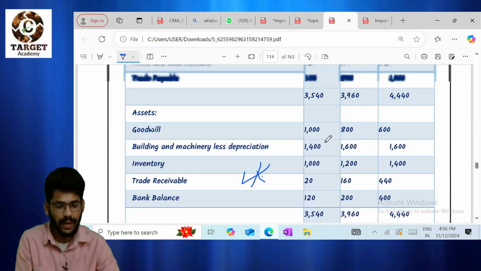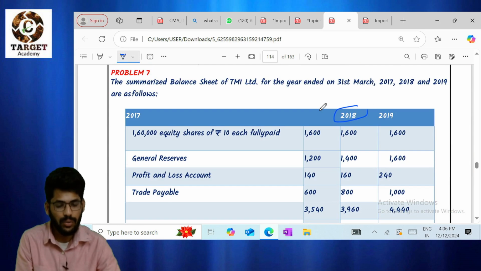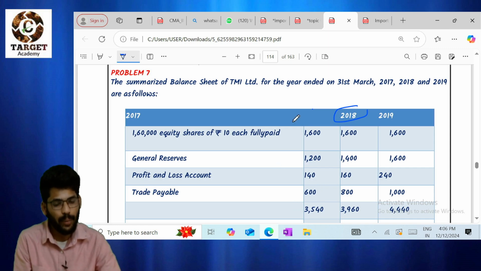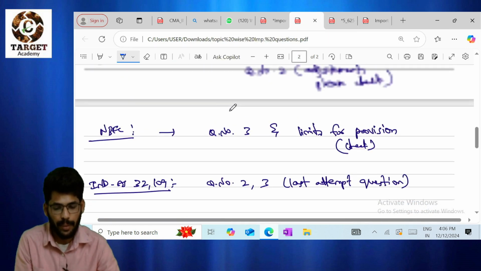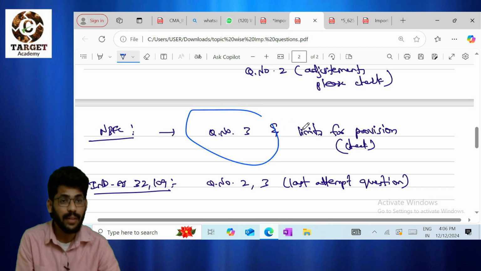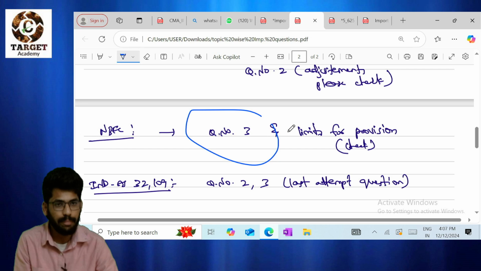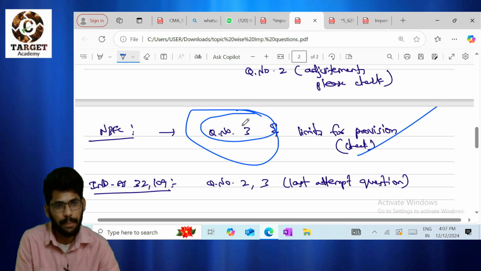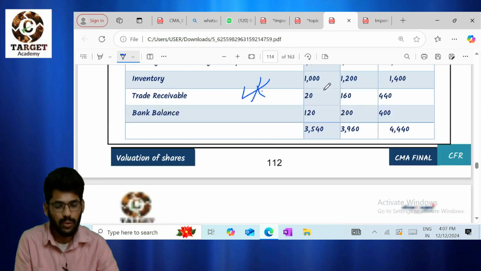In this we need to calculate 3 years of capital employed, right? The 17, 18, 19 values will be given, and you need to calculate the capital. That is very important for examination purposes. In NBFC, please remember all the limits for calculation of a provision. Question number 3 is also very important. We have only one big question, which is related to the hire purchase point, right? Please go through that.